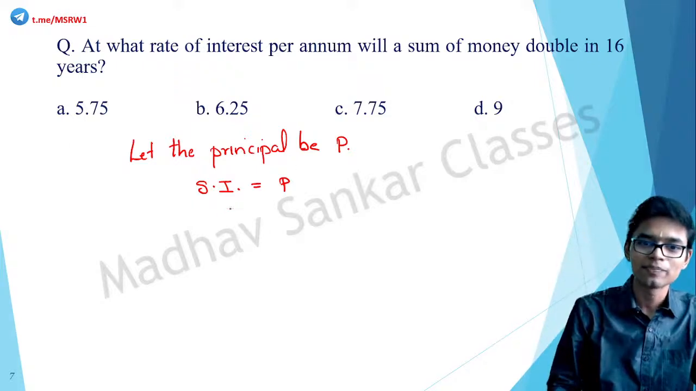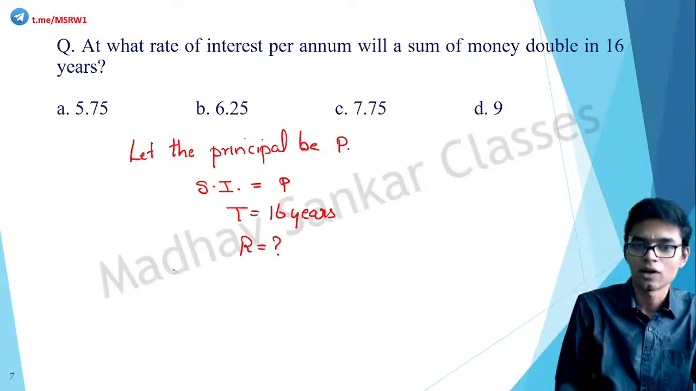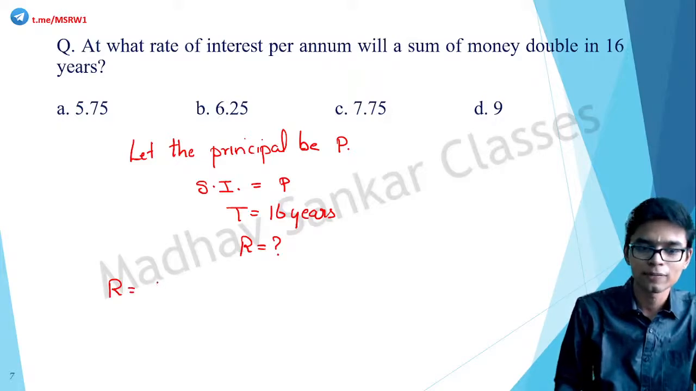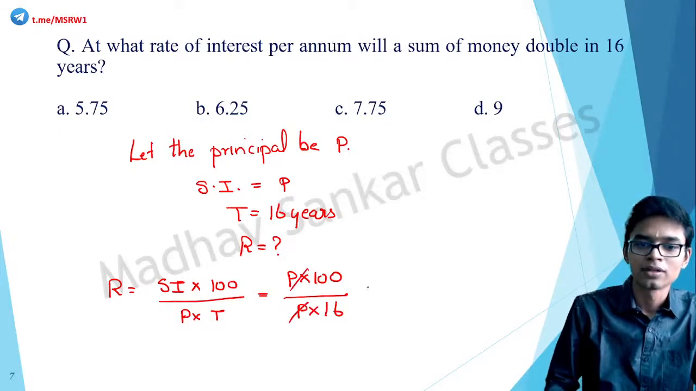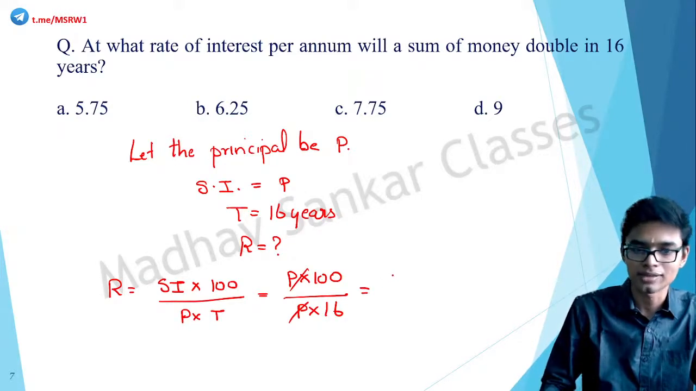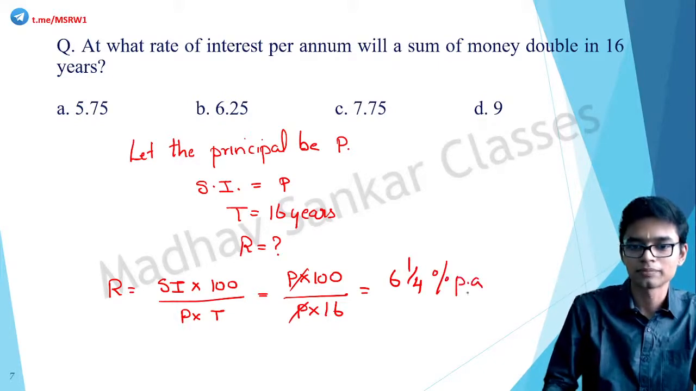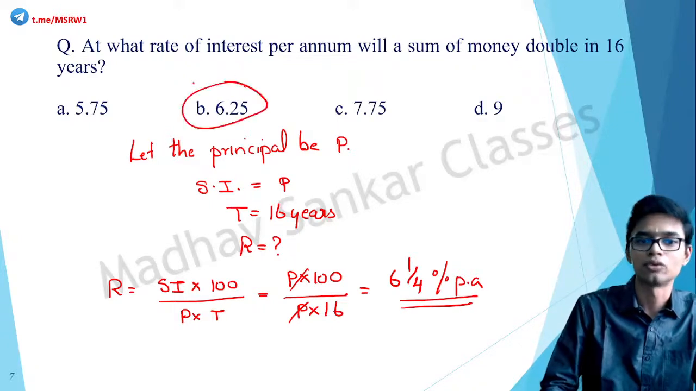All right. And what is the time? Time is equal to 16 years, given in the question. Correct. We have to find the value for R. How to find it? What is the formula? R is equal to SI into 100 by P into T. This is equal to P into 100 by P into 16. This is equal to 100 by 16. That is equal to 6 and 1 by 4 percent per annum. That is 6.25.